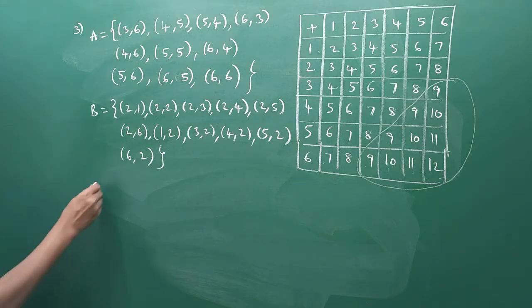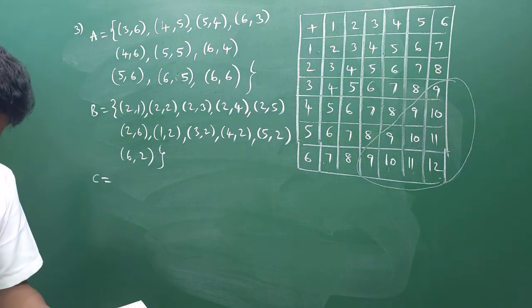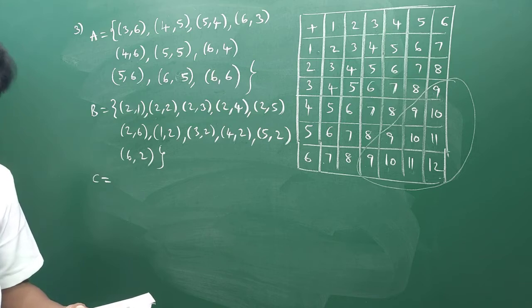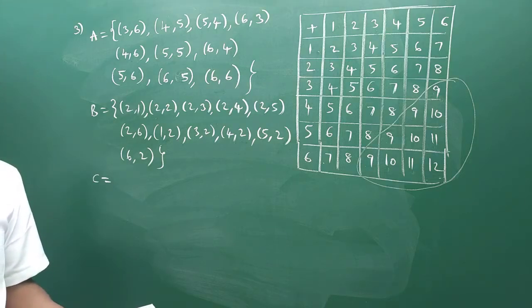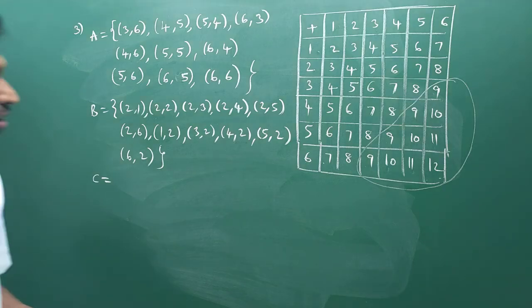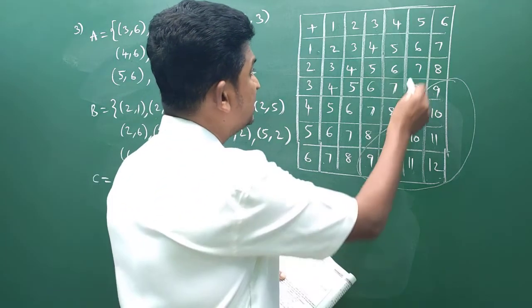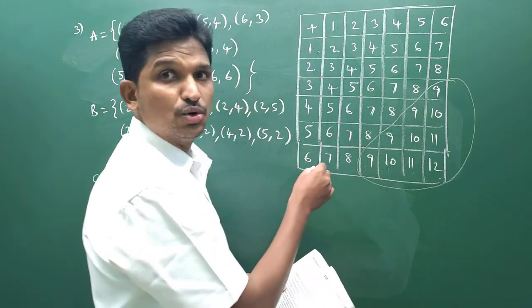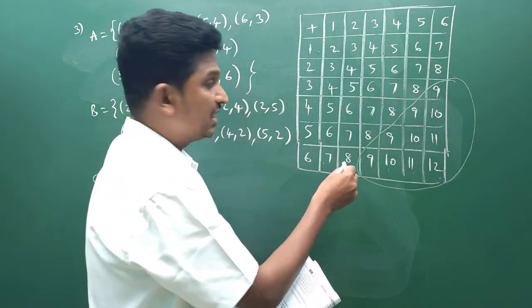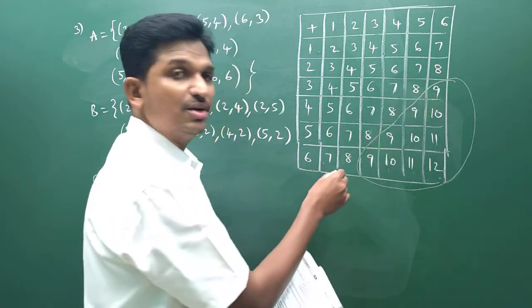What is C? See the question. C is the event: the sum is at least 7 and a multiple of 3. Okay. At least 7 means 7 is included. But if I take sum is 7, it is not a multiple of 3. Even if I take sum is 8, it is not a multiple of 3.